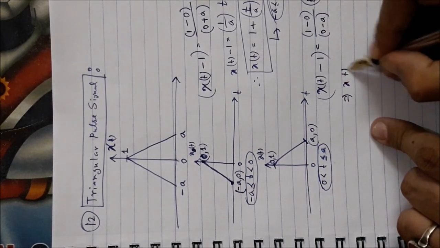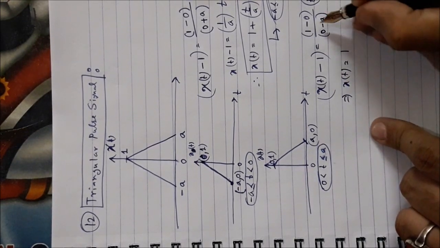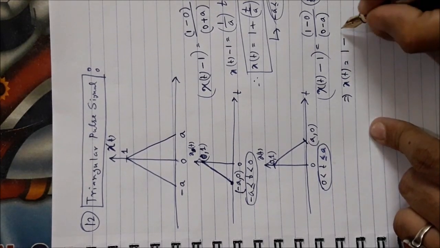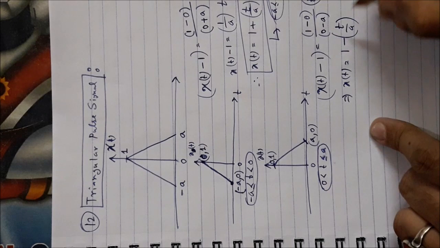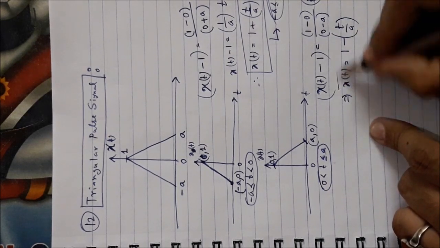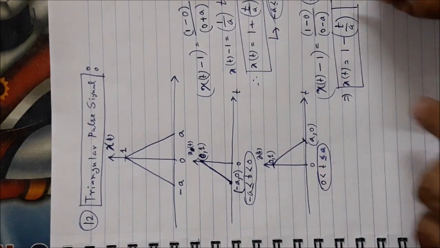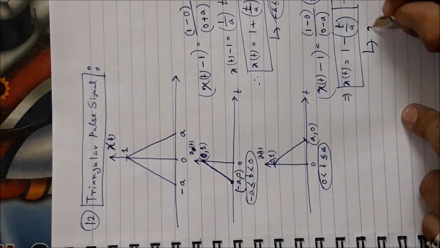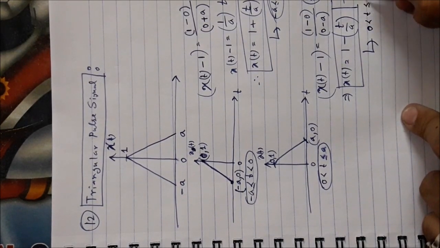So you simplify it, and this one will be minus 1 by a. So you can write 1, and then t by a, minus t by a. So it is the equation of the straight line for the right side of the triangle, equation 2, and it is valid for 0 to a.